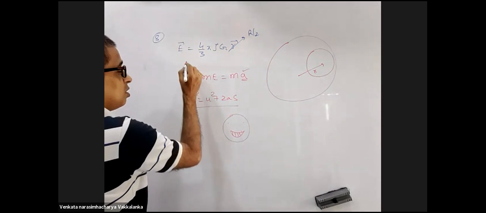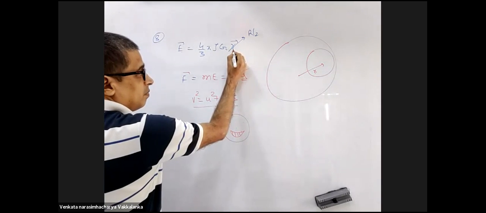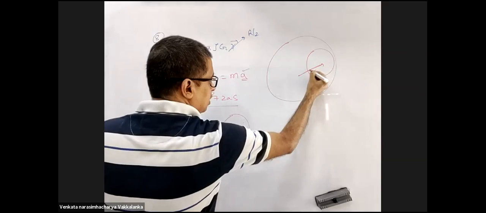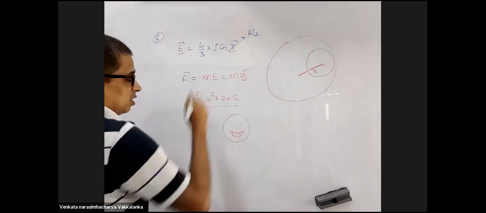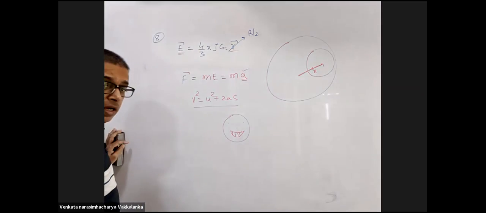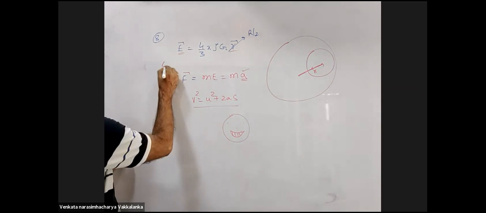Field is constant, both magnitude and direction. It will be in this particular direction inwards. If not, I would have told you it is the magnitude of field which is constant and direction will change. Direction will not change, it will remain constant.